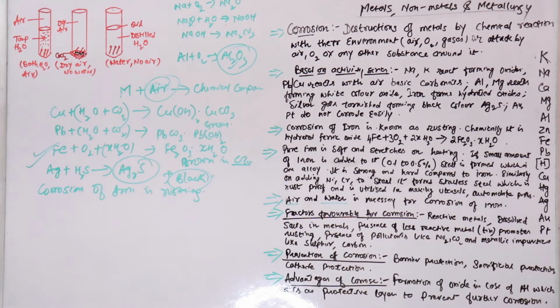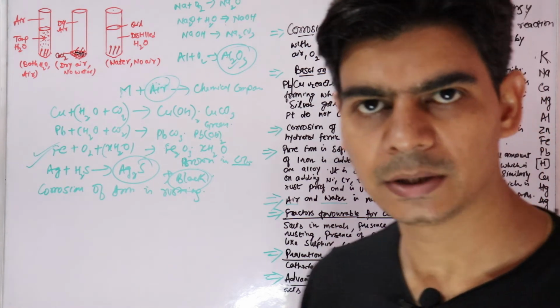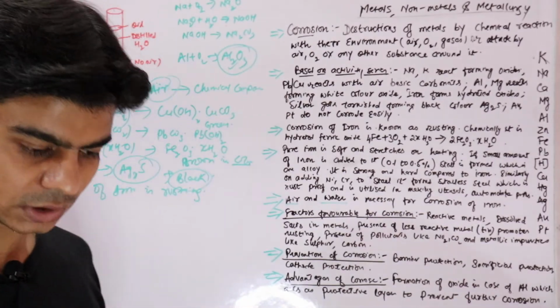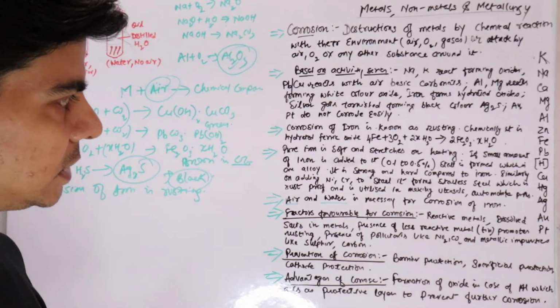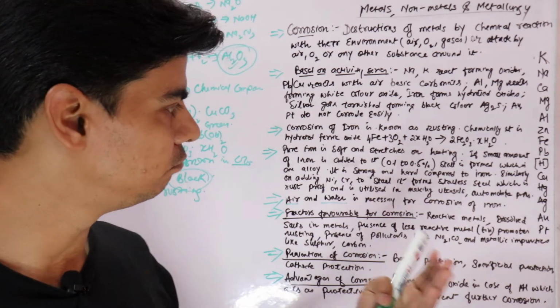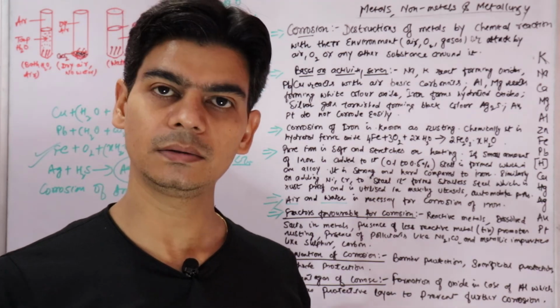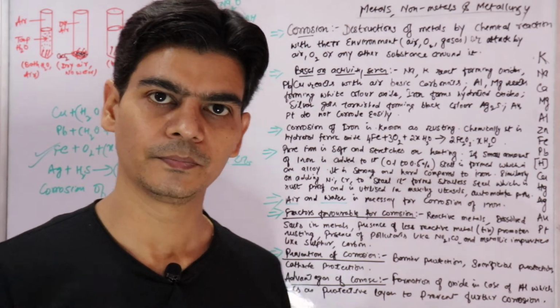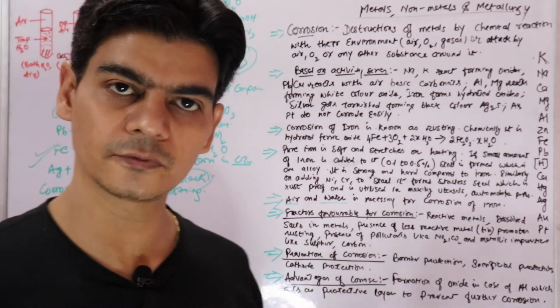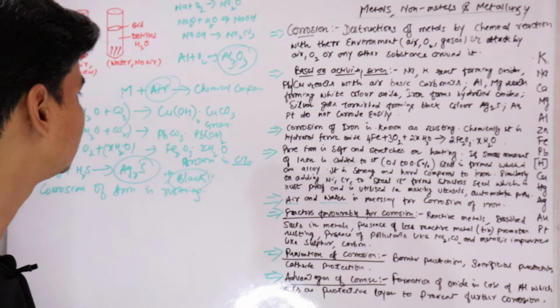Factors favorable for corrosion. What are the factors that will favor corrosion? Since we have studied that corrosion is the reaction of metals with components of air, when metals start reacting with components of air, they slowly acquire a dull look. Why does it acquire a dull look? Because of the formation of chemical compounds when it reacts with air.